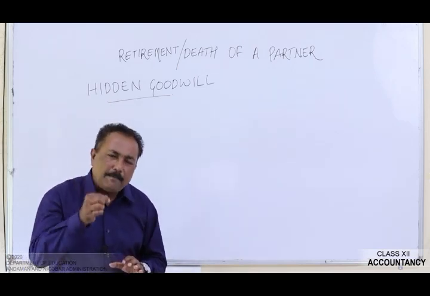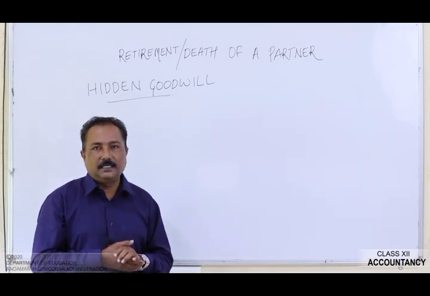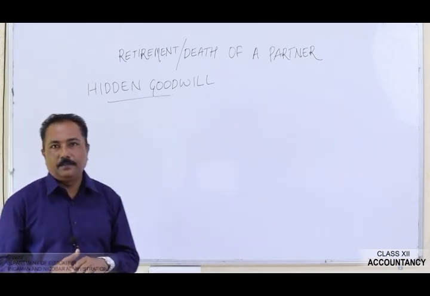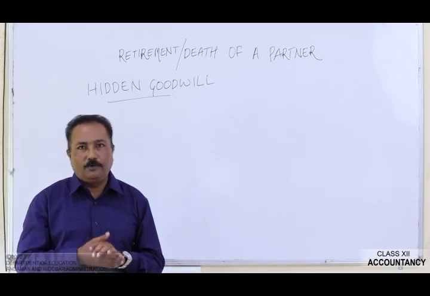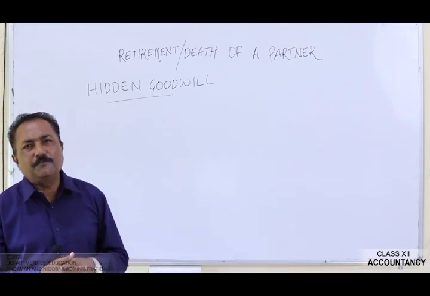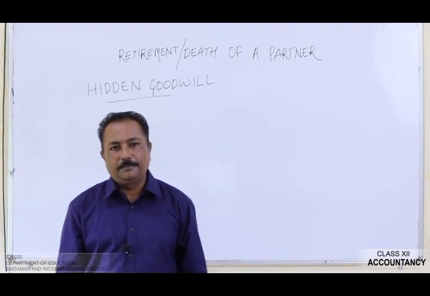The excess amount so paid by the partnership business is the hidden goodwill. That may be the amount of the goodwill. Now, let's take a numerical question for it and then we will see the treatment of the goodwill.